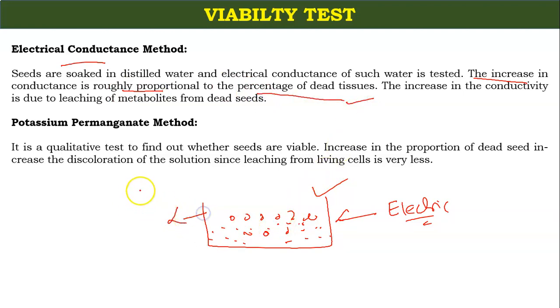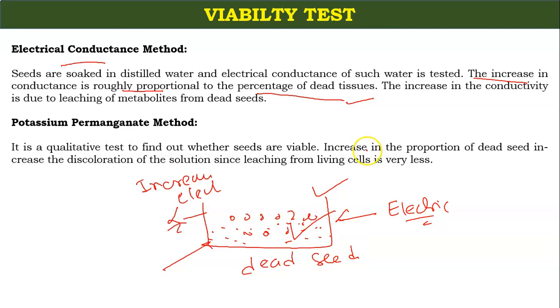So if you are getting increased electrical conductance, it means there are more dead seeds in this lot. The increase in conductivity is due to the leaching of metabolites from the dead seeds. If the seeds are dead, leaching of metabolites will increase the conductance of electricity, and it indicates the seeds are dead.